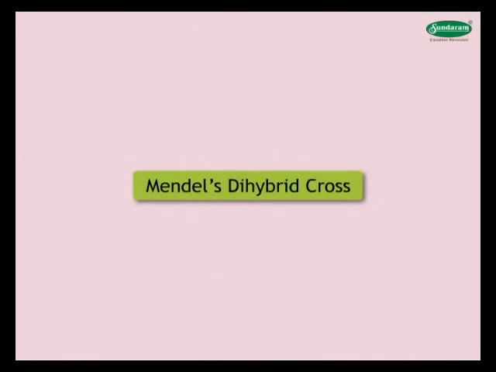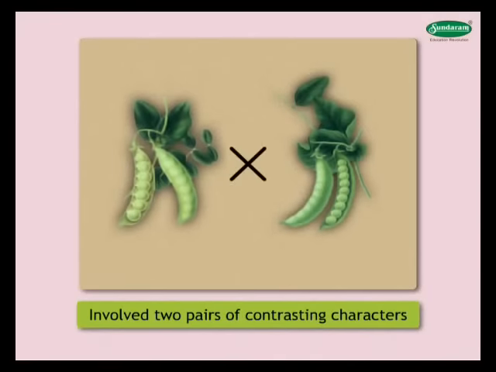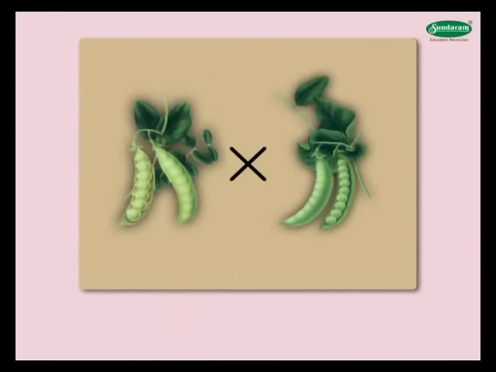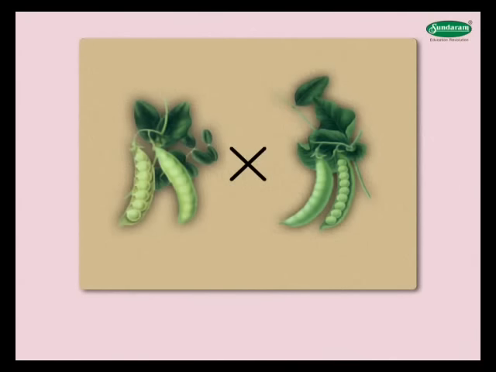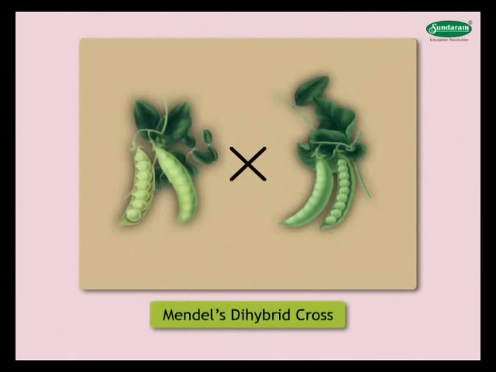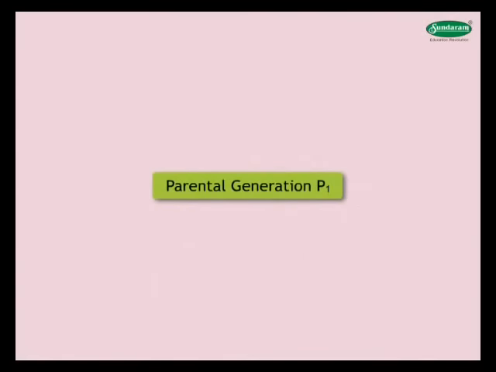Now let us study Mendel's dihybrid cross. A dihybrid cross involves two pairs of contrasting characters. Mendel continued with his experiments on pea plants. This time he crossed pea plants having round and yellow seeds with plants bearing wrinkled and green seeds. We can see that here two pairs of contrasting characters, namely seed shape and seed color, are involved. Since this experiment involves two pairs of contrasting characters or traits, it is known as Mendel's dihybrid cross.